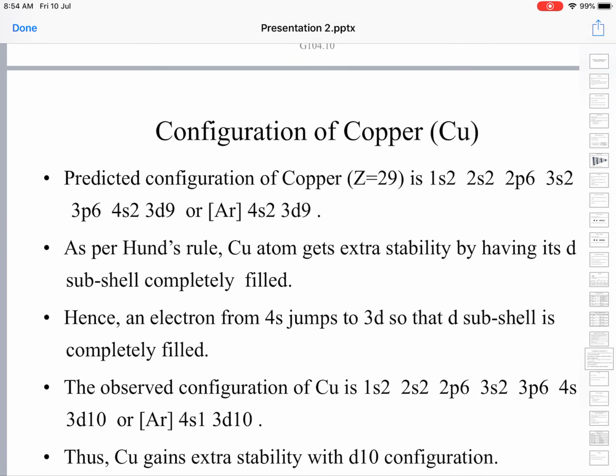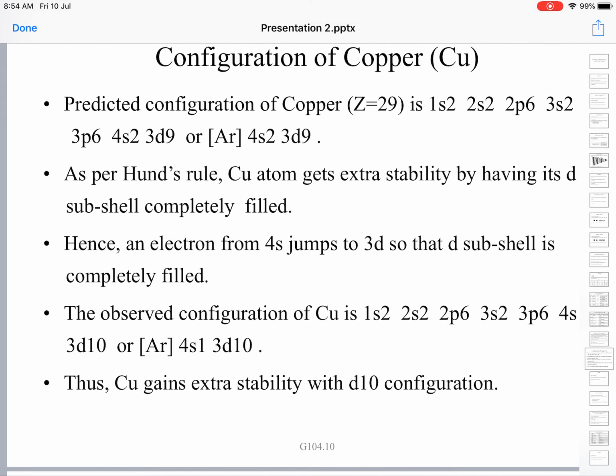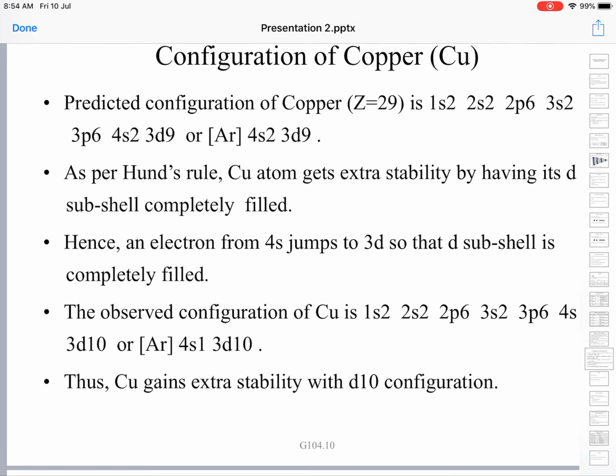Similarly, we have the configuration of copper. The atomic number of copper is 29. The predicted configuration is argon core, which means 1s2, 2s2, 2p6, 3s2, 3p6 is implied, and the outermost configuration is 4s2 3d9, according to the rules we have learned.